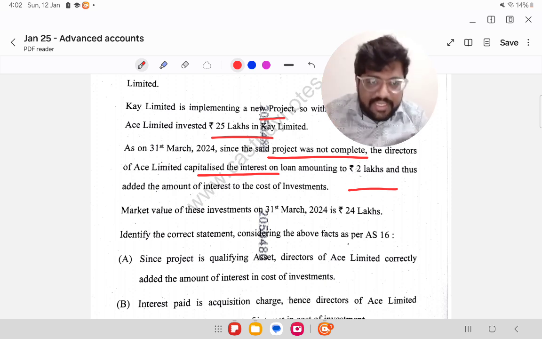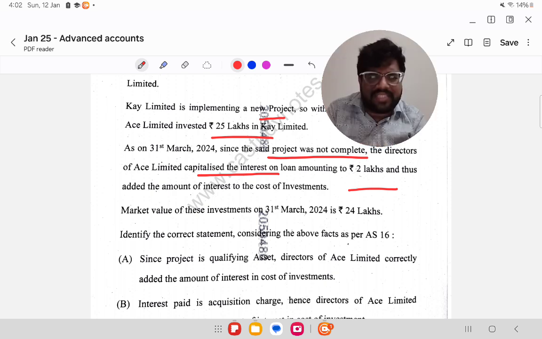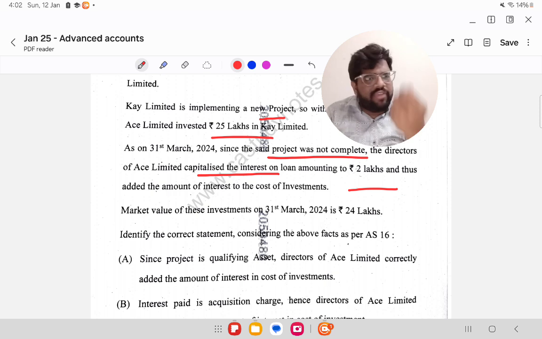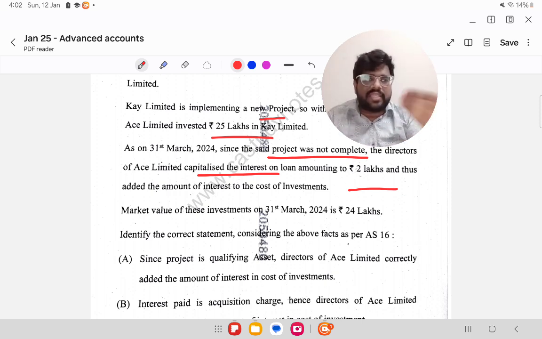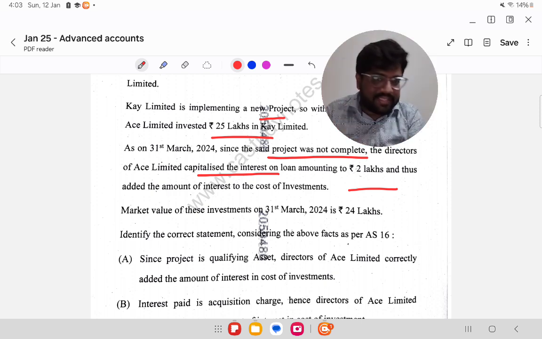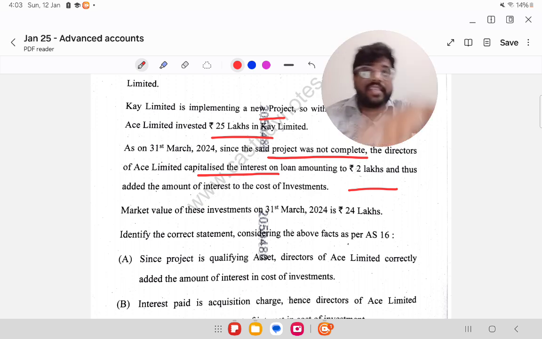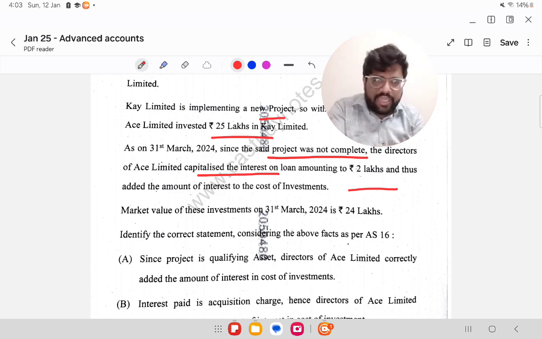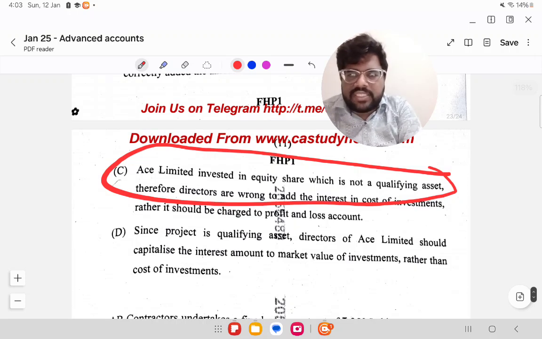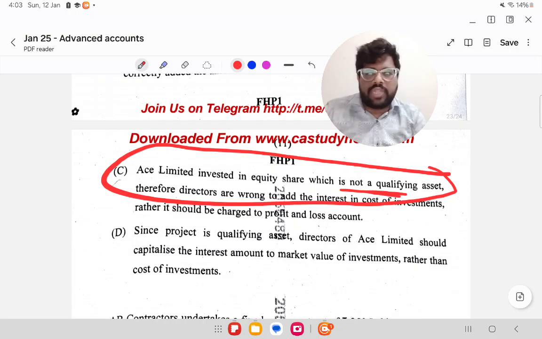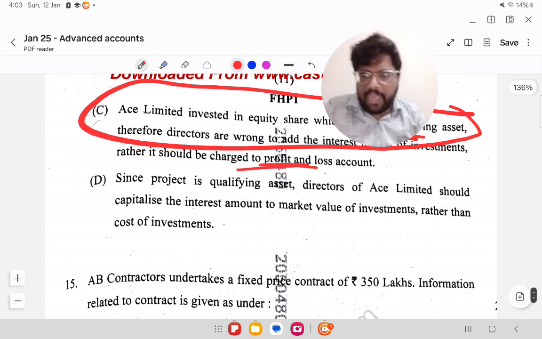But as far as we are concerned, we have invested only in the shares. And shares, as soon as we make the payment, we are getting the shares. If we want to have the shares, we can hold them. If we don't want, we can sell them and go. So there is nothing qualifying about this asset, right? A qualifying asset is an asset which necessarily takes a substantial period of time to get ready for its intended use or sale. Here the share can be used or sold immediately, so it is not a qualifying asset. So the option saying AS Limited invested in equity shares, which is not a qualifying asset, is the right answer. Hence it should be taken to P&L. It should not be capitalized.